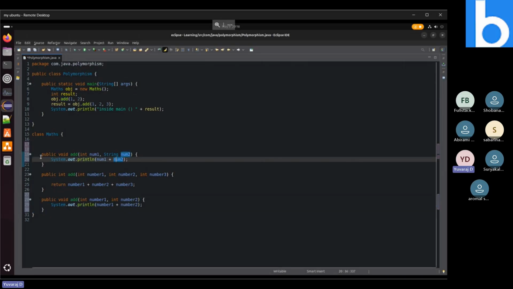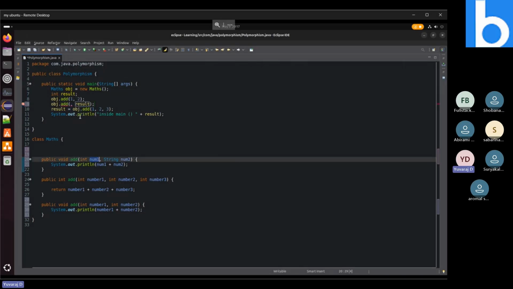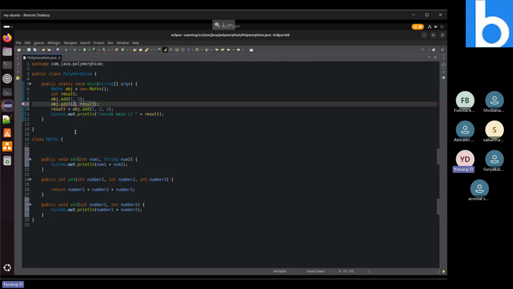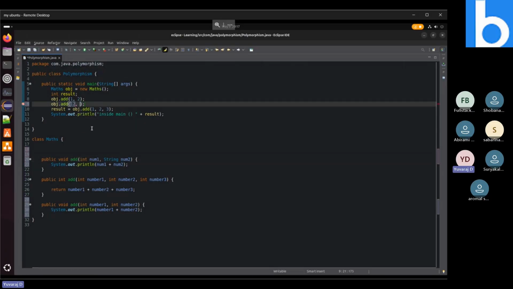So how will we call this method now? We need to call obj dot add, and this particular method will ask for the first integer value. So we can pass any number, like 12 I'm passing. So number 1 will be assigned the value 12. And for the second parameter, I need to pass a string as a value, so that this particular method implementation will be called.